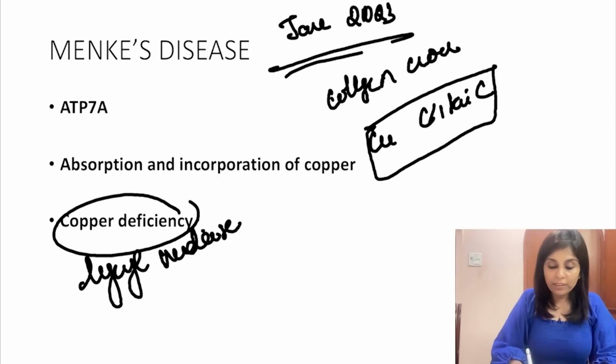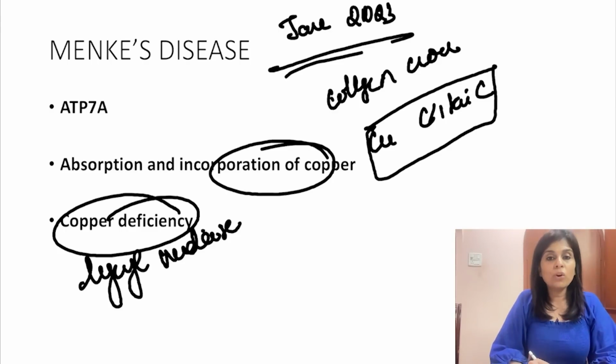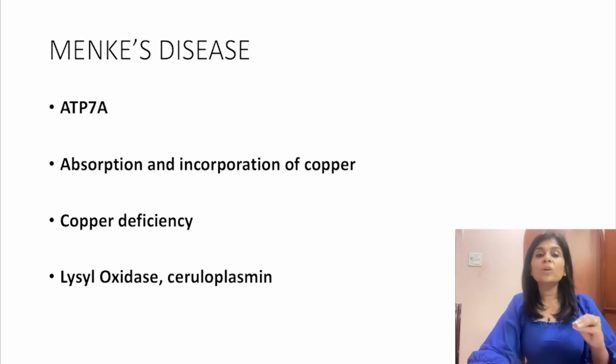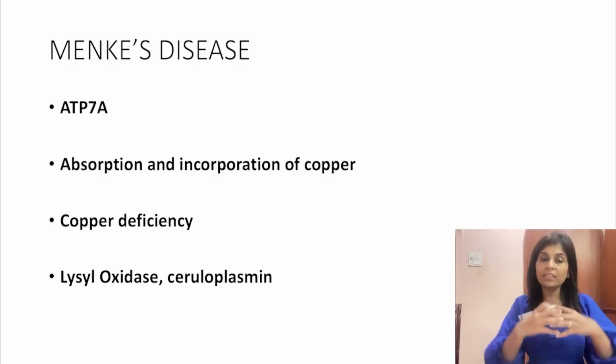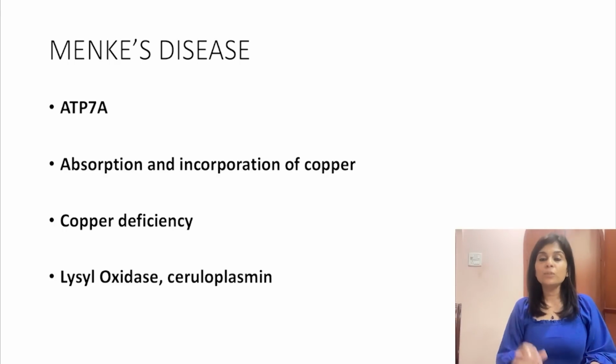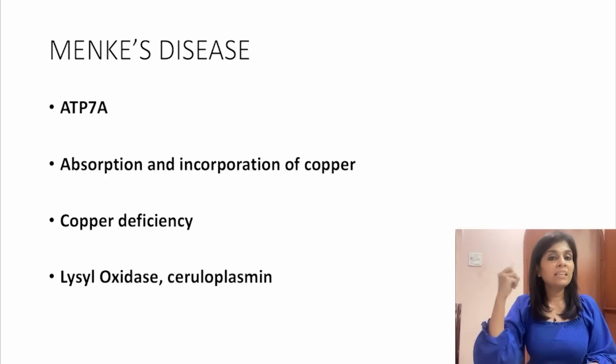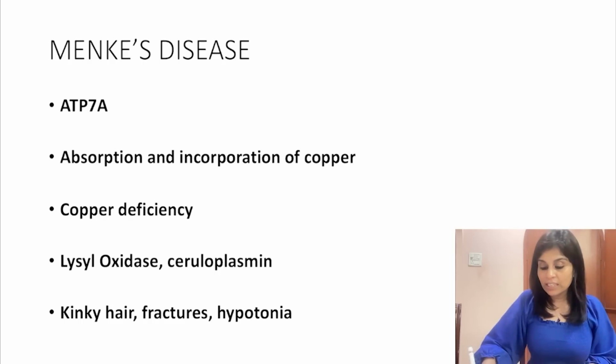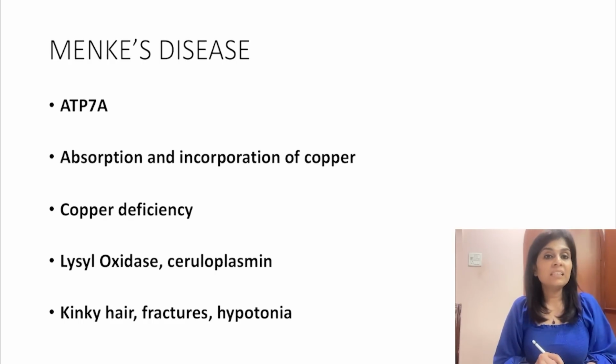So when there is copper deficiency, no incorporation of copper, lysyl oxidase and ceruloplasmin will be defective. Without lysyl oxidase, collagen cross linkages are not formed, and that is why you find kinky hair, Menkes kinky hair disease, right? So kinky hair, there will be repetitive fractures, hypotonia. Okay, so these are the manifestations of Menkes disease.